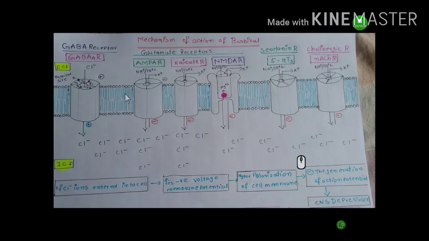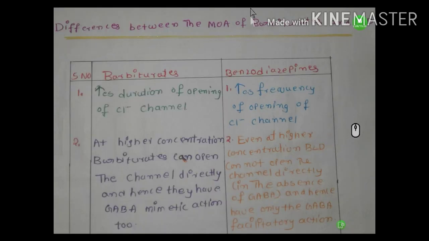So patients with epilepsy take barbital. Barbital blocks the glutamate receptor, the serotonin 5-HT receptor, and the nicotinic acetylcholine receptor. See here, barbital blocks all these receptors. So the cations do not enter the cell. In this way, barbital inhibits the abnormal excitation of the CNS and produces an inhibitory response in neurons by activating the GABA receptor.